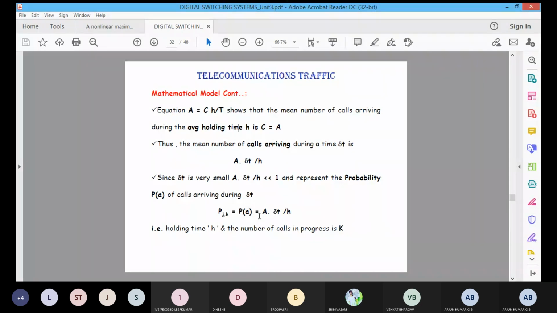Then what is the state transition probability in the particular time duration? P of JK is also equal to P of A, that is, there is a call arriving with probability P of K, that is equal to traffic A into the small time interval, delta T by H. Okay, clear? Any doubt regarding this? Any doubt?